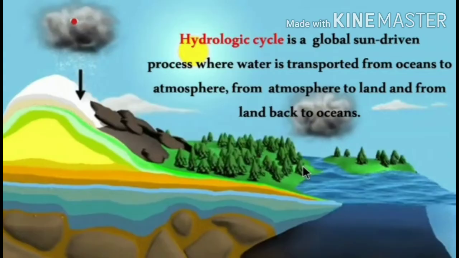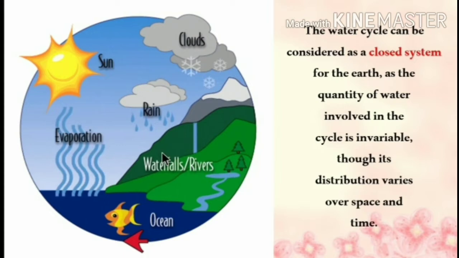So, the hydrologic cycle is a global sun-driven process where water is transported from oceans to atmosphere, from atmosphere to land, and from land back to oceans. This is called the hydrologic cycle or water cycle. So the water cycle can be considered as a closed system for the earth.